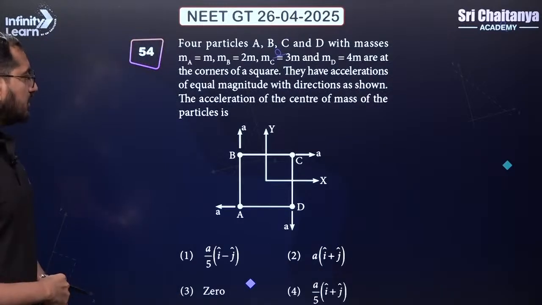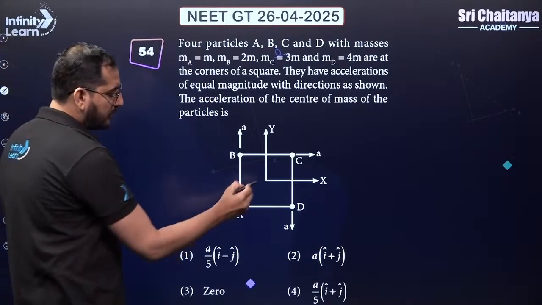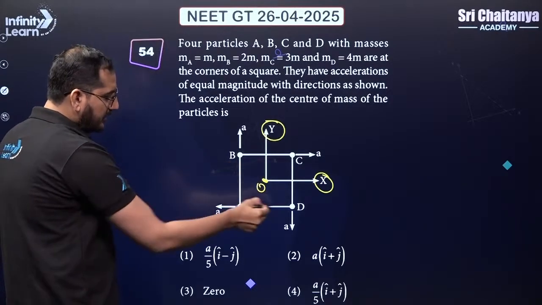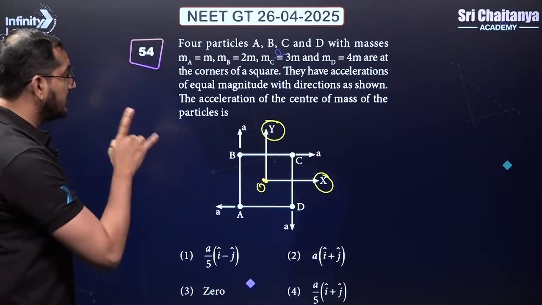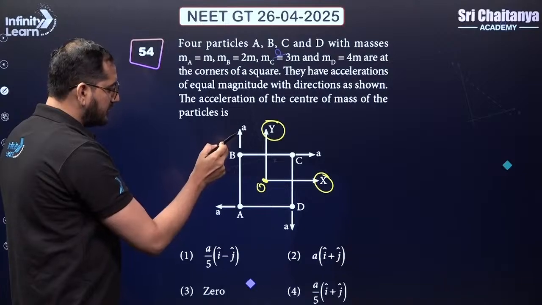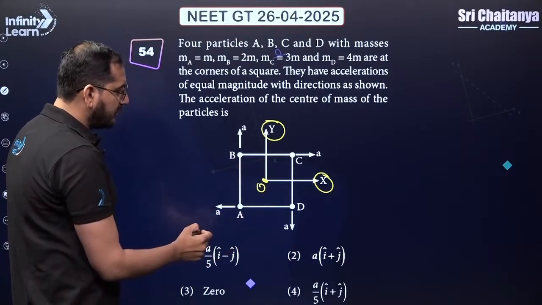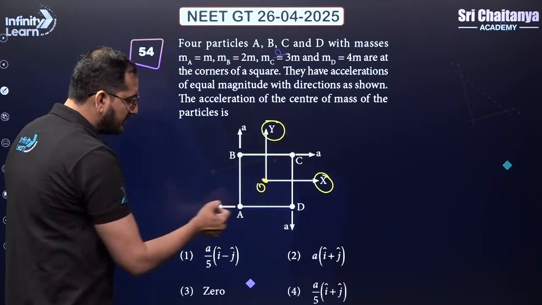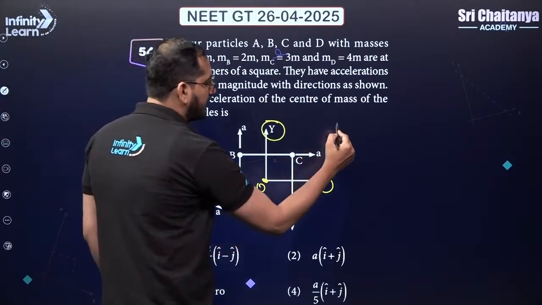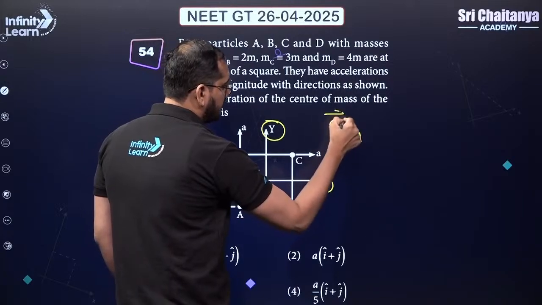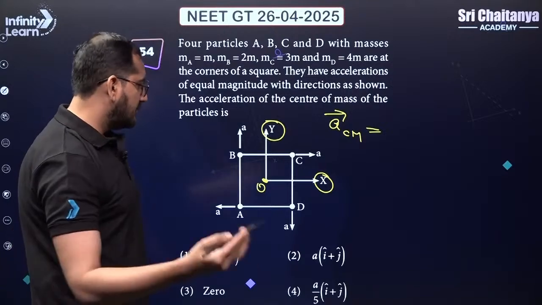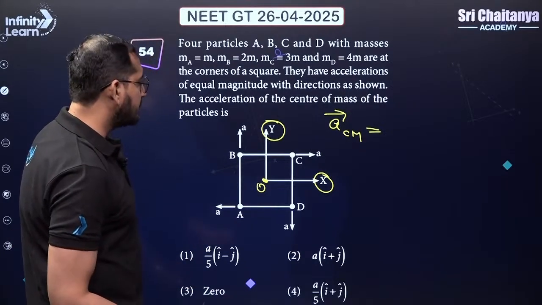Okay. Next question. 4 particles A, B, C, D are given. This is the origin, x direction, y direction. A, B, C, D are the 4 particles. They have different masses. Values of mass are given to us. Their accelerations are shown, the directions are shown in the figure. The value of acceleration, this a, all are same. We want to find the acceleration of the center of mass. So acceleration of center of mass, in vector form, will be equal to m1a1 plus m2a2 plus m3a3 plus m4a4 divided by the summation of all the masses.